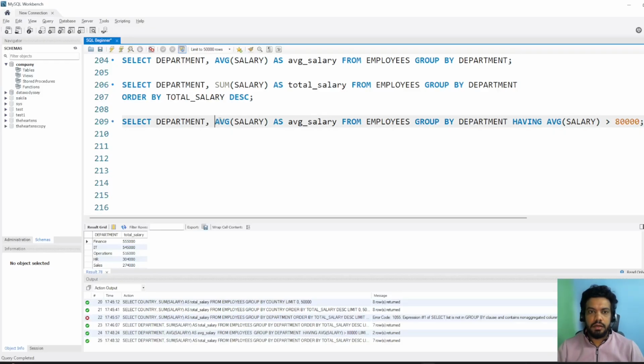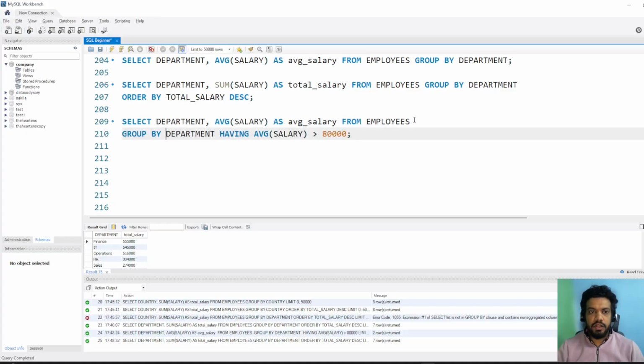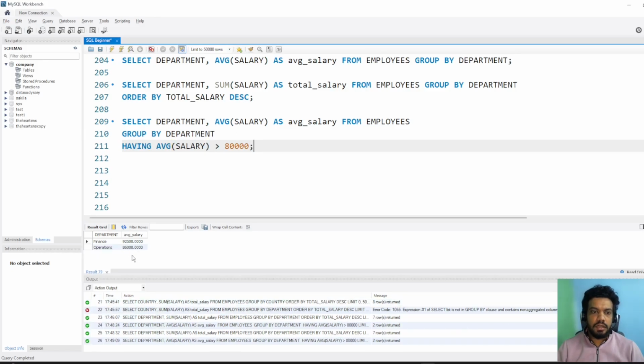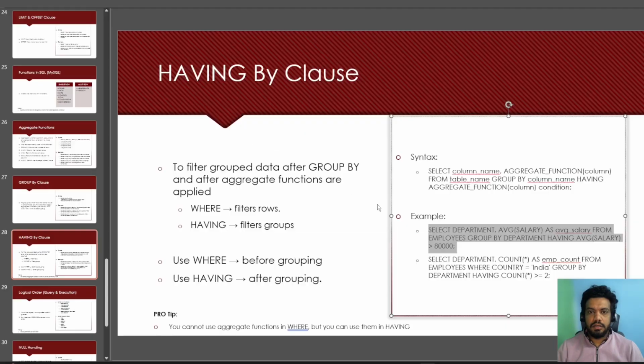Select department, then average salary from employees, and then we need to group by department since we have taken this column over here, and then we are saying having average salary greater than 80,000. So these are the two departments which are earning more than 80,000. Now let's look at another example.